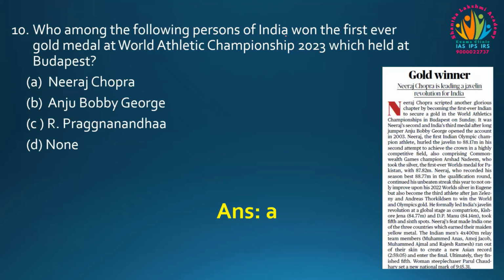Who among the following persons of India won the first ever gold medal at the World Athletics Championships 2023, which was held at Budapest in Hungary? The options are Neeraj Chopra, Anju Bobby George, R. Praggnanandhaa, and D. None. So what's the correct answer? Neeraj Chopra. We all know, right? He scripted history by winning the first ever gold medal, and he was the only Indian to win at the World Athletics Championships 2023.